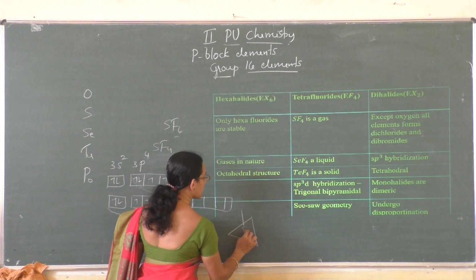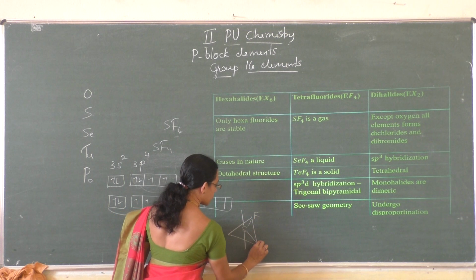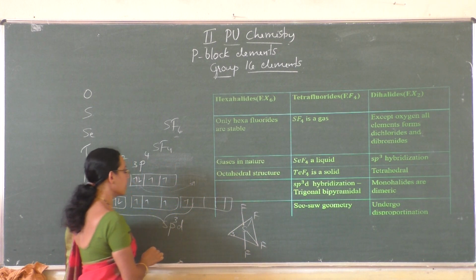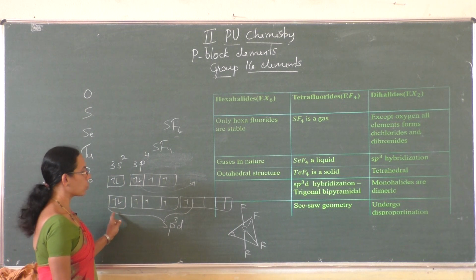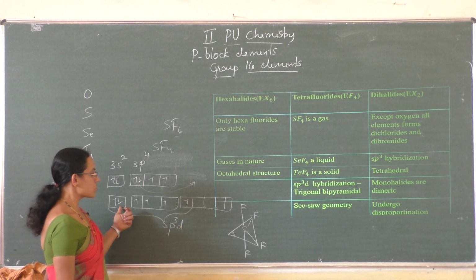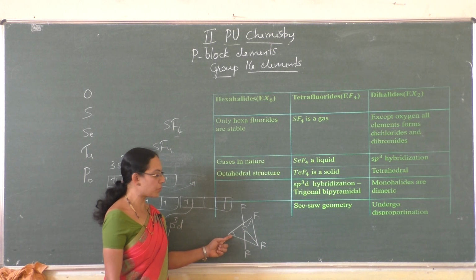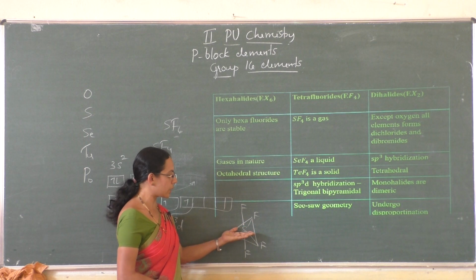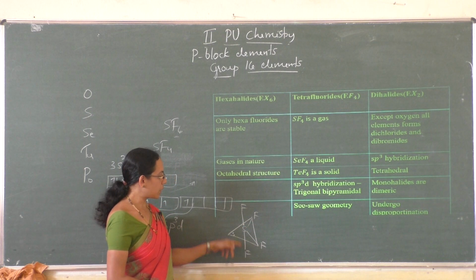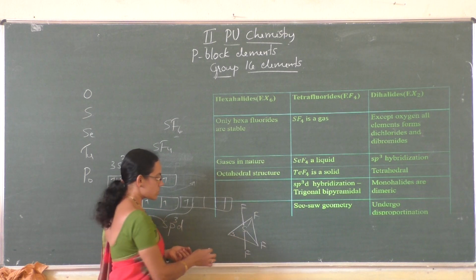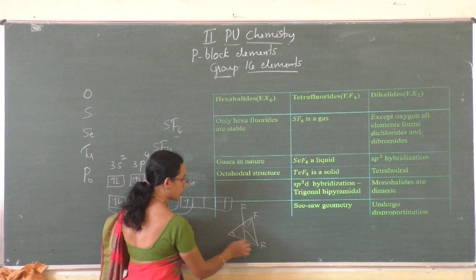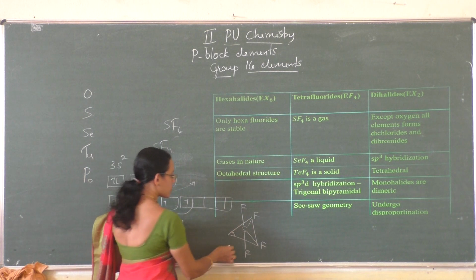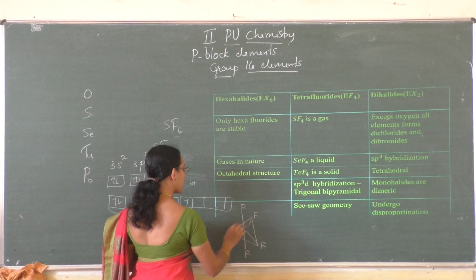Trigonal bipyramidal. Here it is sulfur, this is fluorine, this is fluorine and fluorine and fluorine. Here it is occupied by a lone pair of electrons. Because of the presence of the lone pair of electrons in one of the equatorial positions, the bonds present on this plane are called equatorial bonds, and these two bonds are called axial bonds. Since the lone pair occupies one of the equatorial positions, the geometry is considered seesaw geometry. Because of this repulsion, this slightly bends.